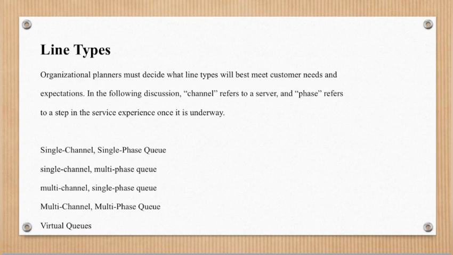The second queue type is the single channel multi-phase queue. A drive-through is a typical example of a single channel multi-phase queue. A third type of queue is the multi-channel single-phase queue. Lines to check in at an airport are typically multi-channel single-phase queues. The last type of waiting line is the multi-channel multi-phase queue.